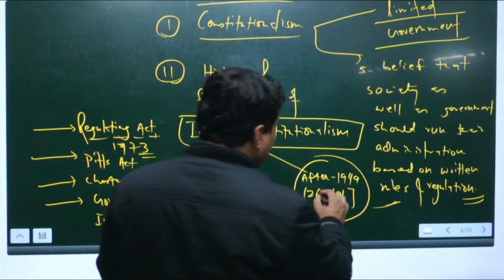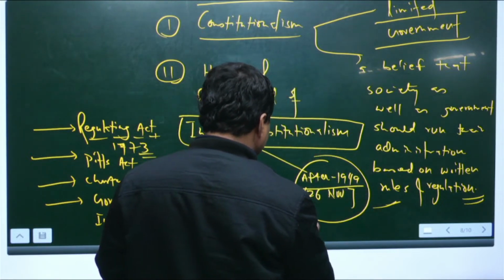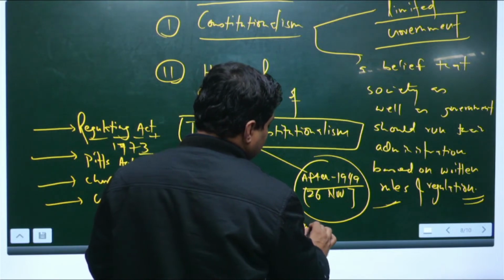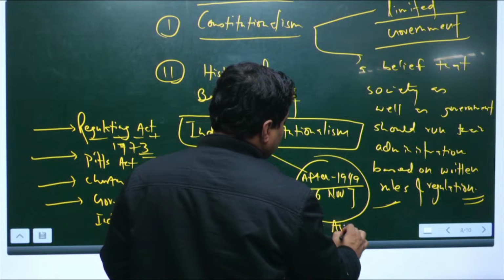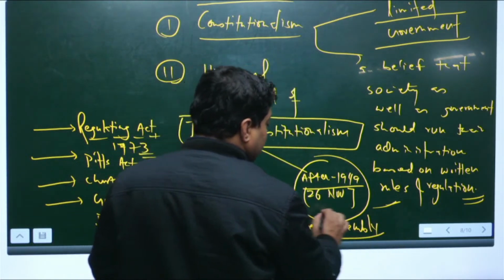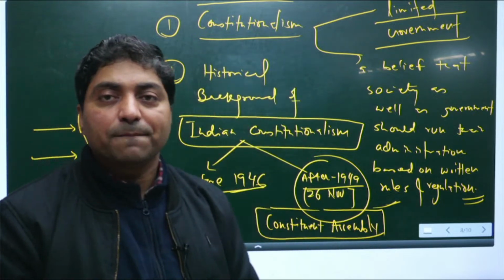After 1949, here the story of the Constituent Assembly started, which framed the Indian Constitution, right.